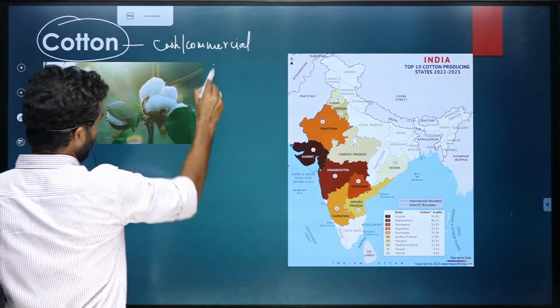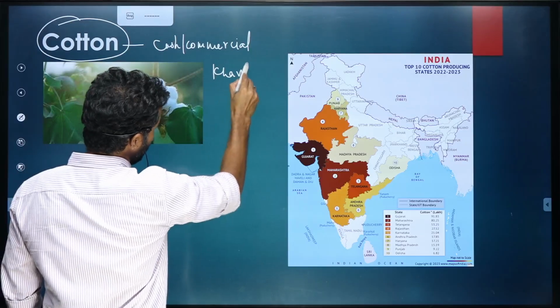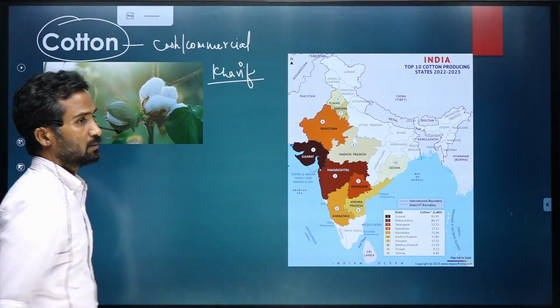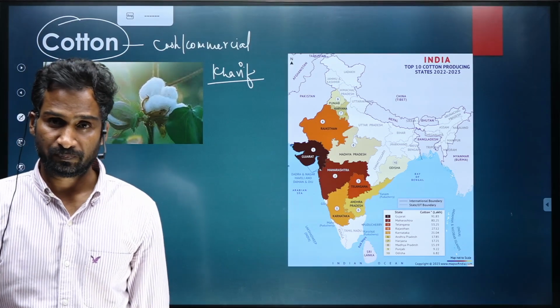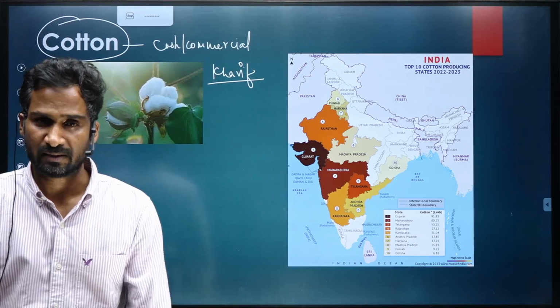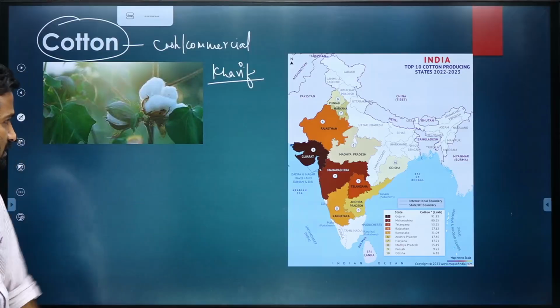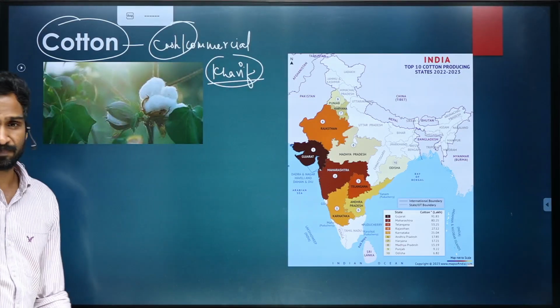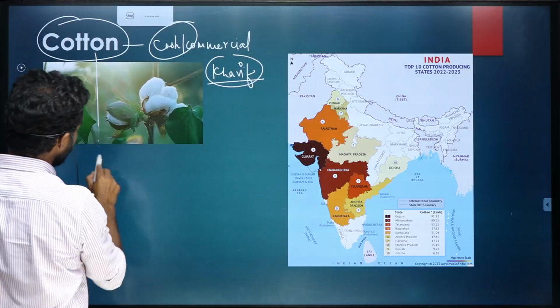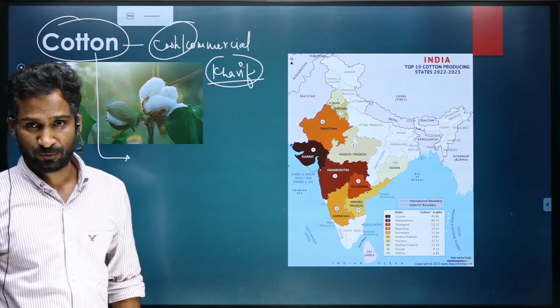Moreover, cotton is a kharif crop. Kharif, I already told you, is sown during the onset of the monsoon and then cultivated in September, October. Already discussed in the beginning itself. So it is a kharif crop, it is a cash crop. India grows all the varieties of cotton.